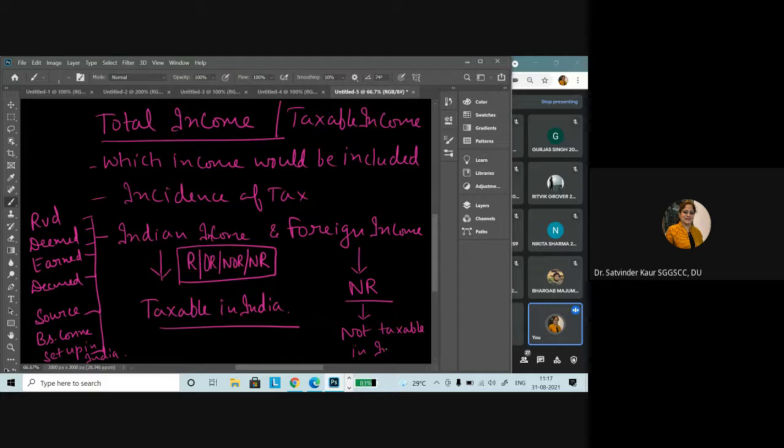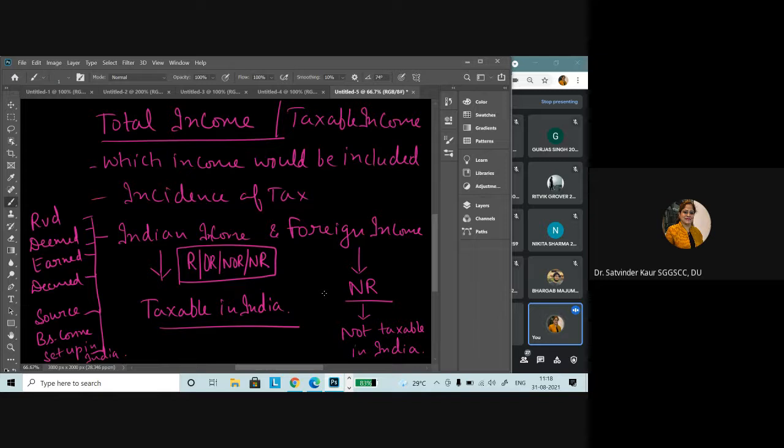So it means that when we talk about the residential status, we have discussed the condition of 182 days, we have discussed the conditions of 60 days and 365 days, and we have discussed that an assessee is required to satisfy minimum one condition of table A, that is 182 days or 60 plus 365 days, and then if he is declared resident, he'll have to pay tax, and if he is declared non-resident, he'll not have to pay tax.